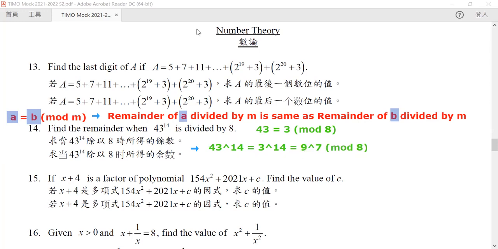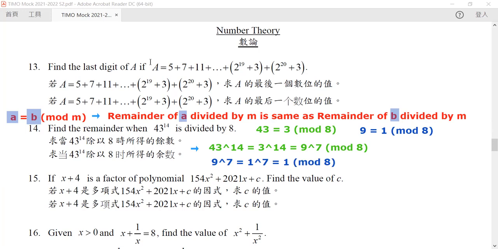Okay, so far so good. But now let me apply another theorem, because 9 is equivalent to 1 when it's divided by 8. So our 9 to the power 7 is equivalent to 1 to the power 7, and hence it will be equal to 1 mod 8.